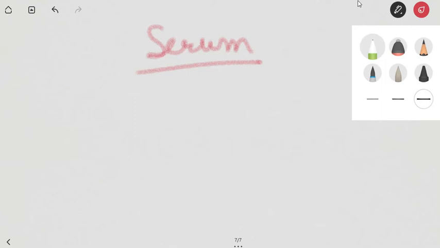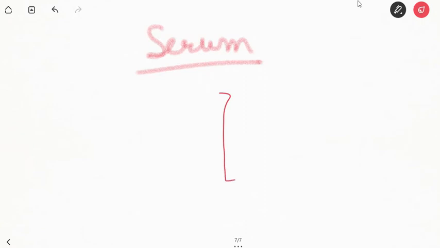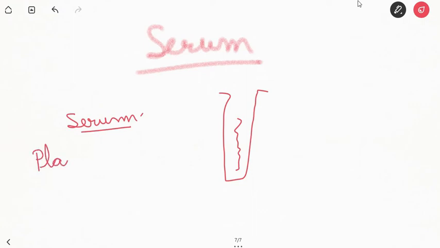Next comes what is serum. So what is serum? If the blood is allowed to clot in a test tube, then the clot retracts and gives out serum. What is serum? Serum is plasma minus fibrinogen and clotting factors.